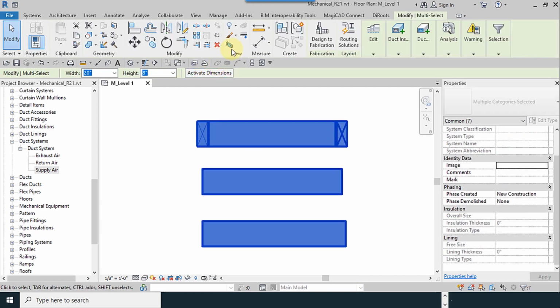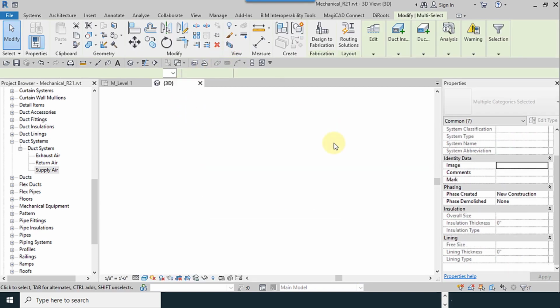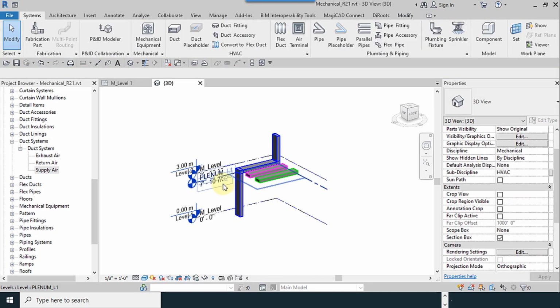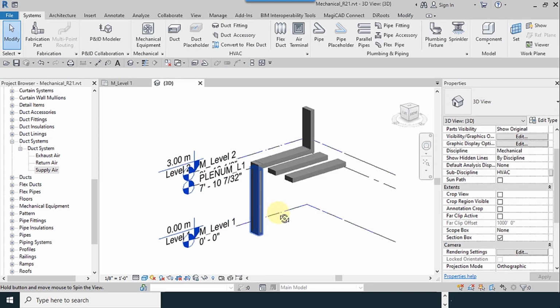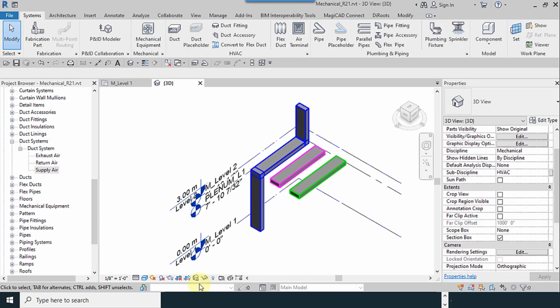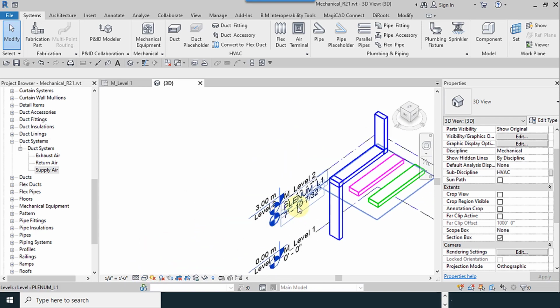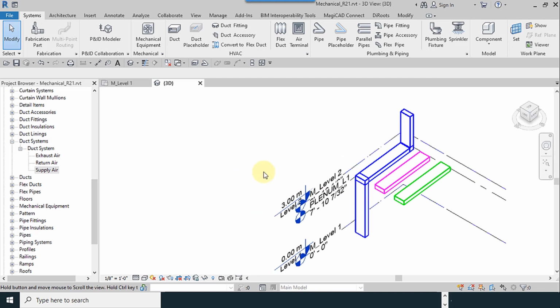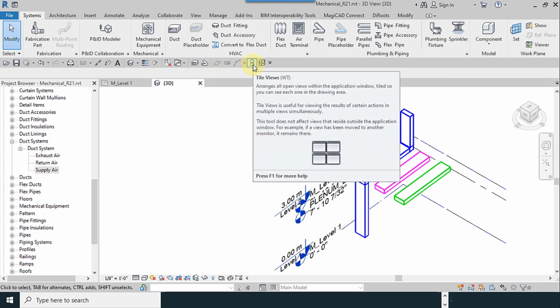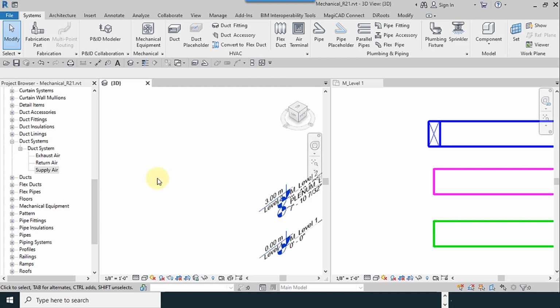I try to activate this section box so you can see the view much better. Change the view type to hidden and try to tile the window views.